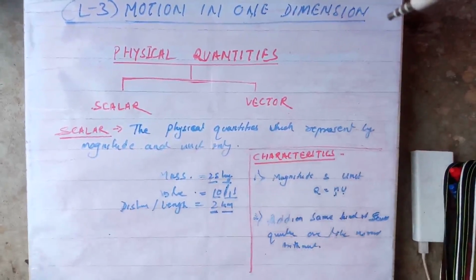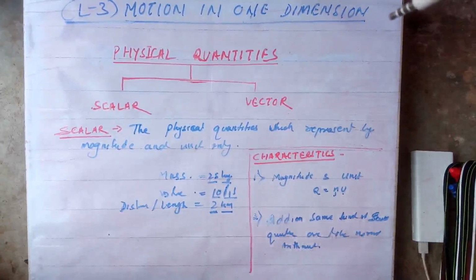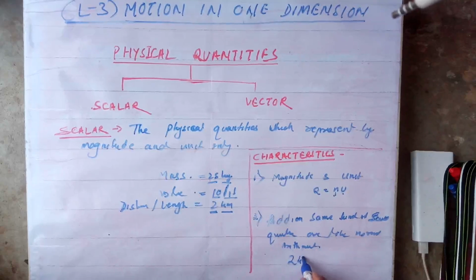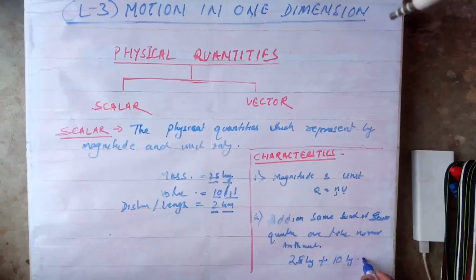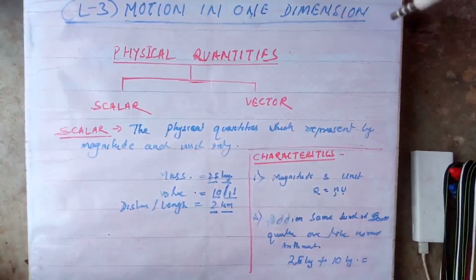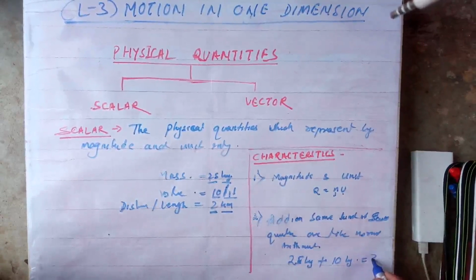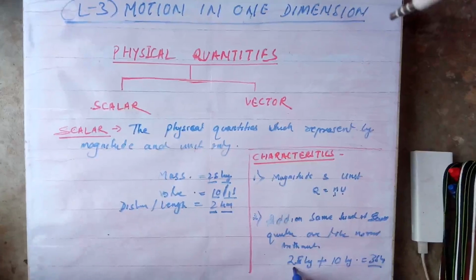What do I mean by this? Suppose you have 25 kg of rice, and I gave you 10 kg of rice more. How much is it? 35 kg. Very good, 35 kg.